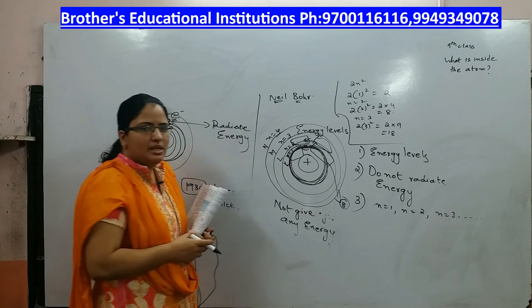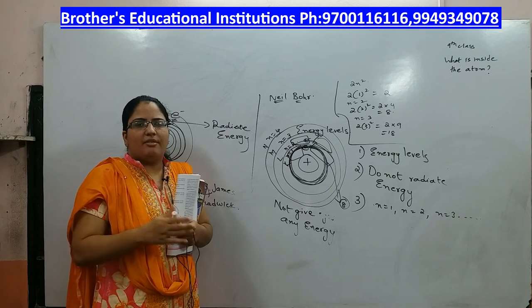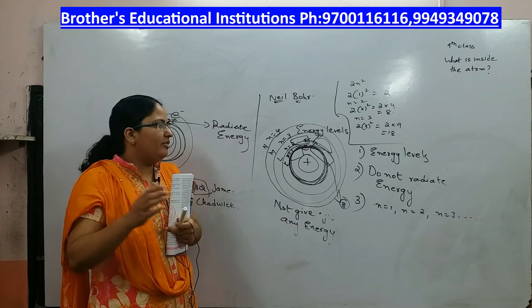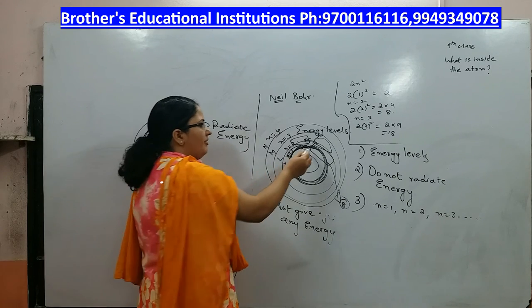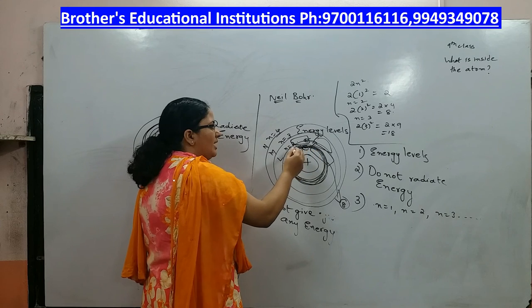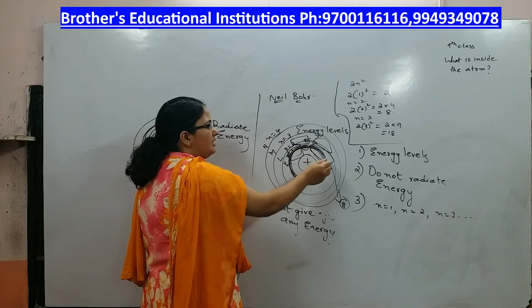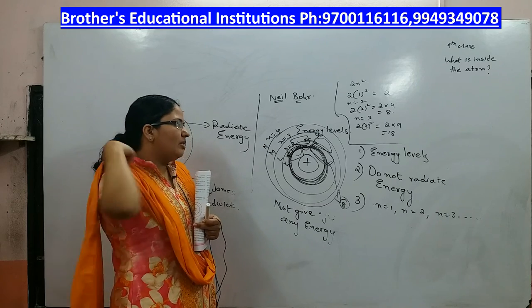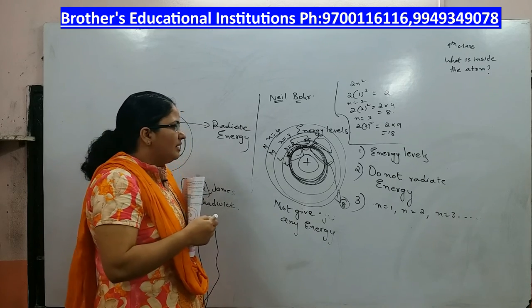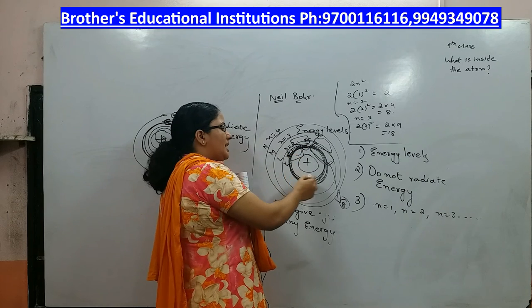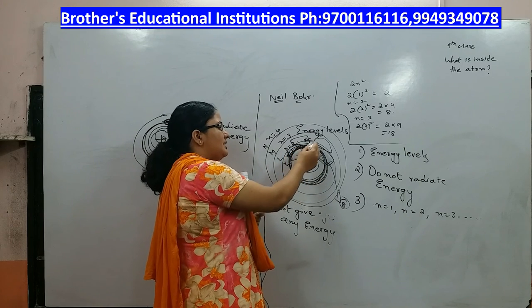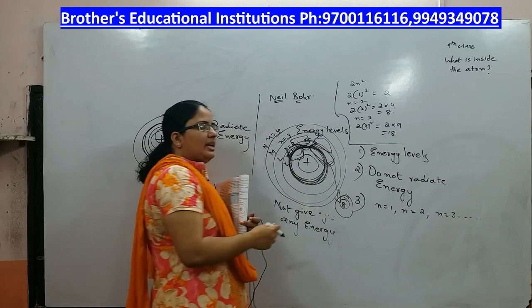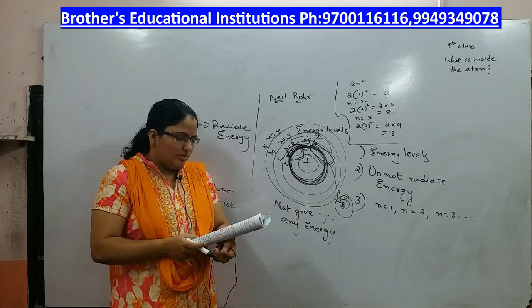It is like you have a floor, and on a floor there are a number of flats. If you think of the energy level as a floor, then you can imagine the subshells as flats on that floor where people live. So electrons are present in the energy level, but they are in the subshells. That is the second rule.